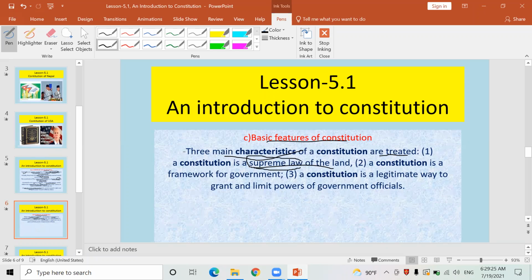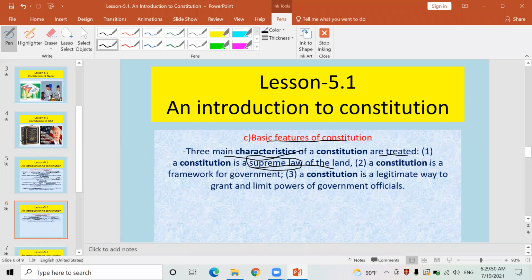This terminology, don't forget. It is one basic feature of the Constitution. Above this Constitution, nothing can be there. Neither president nor prime minister. No any individual can be above the Constitution. All of you have to work under the Constitution.